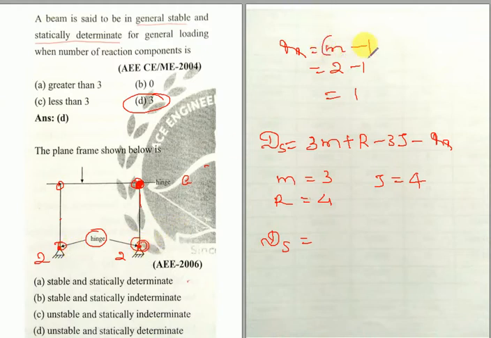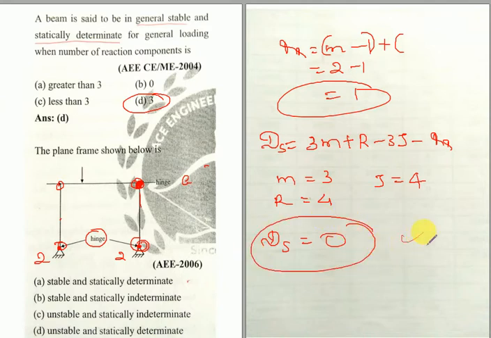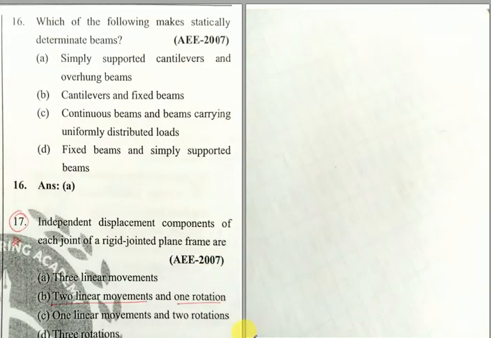So rr is equal to m minus 1 plus again m minus 1 for this hinge. As usual, since the member meeting here is 1, minus 1 is 0, it comes to be 1 only, and the value of DS, if you calculate from here, comes to be 0. If the value of DS is equal to 0, then it is stable and statically determinate.